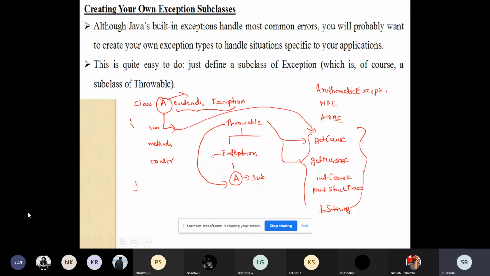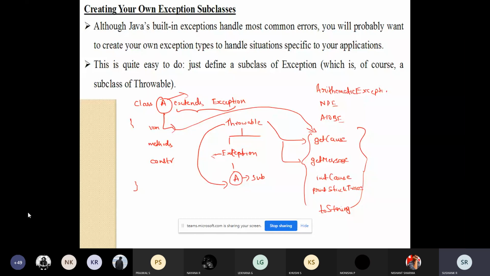So we have some getCause method. What does this getCause method mean? It will return the exception which underlies the current exception. So it will give you the cause of the exception. What getMessage will give you is the description of the exception. It will return the description of the exception.